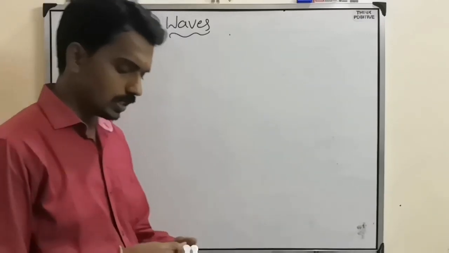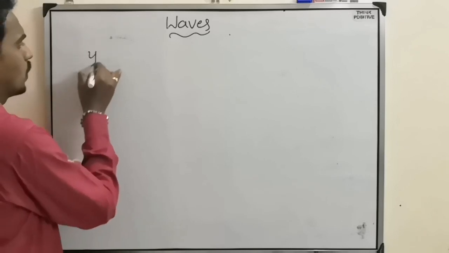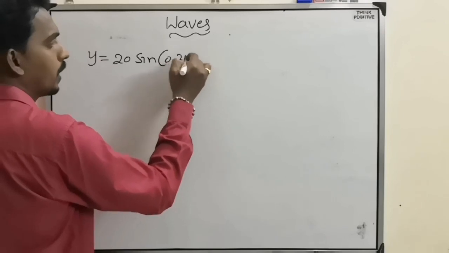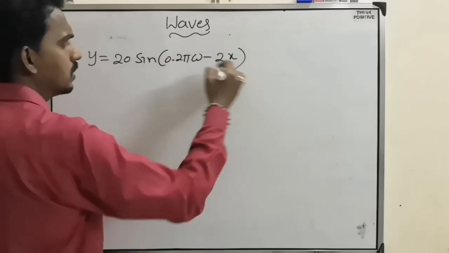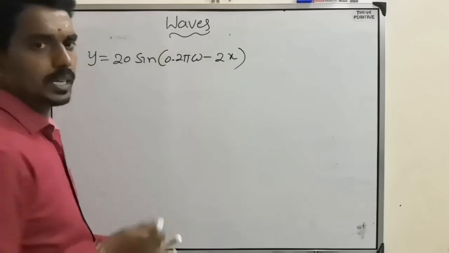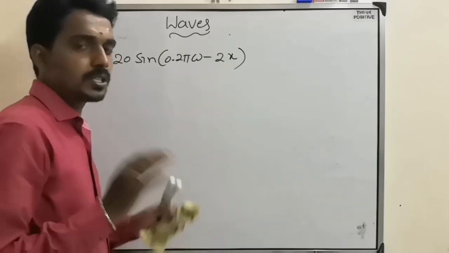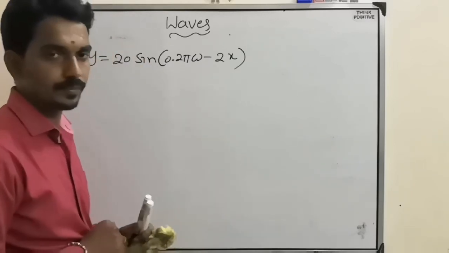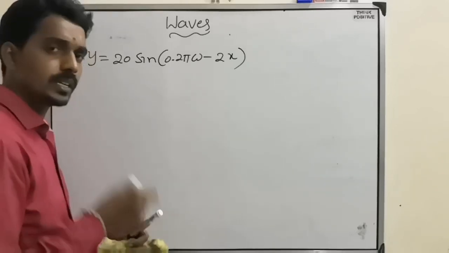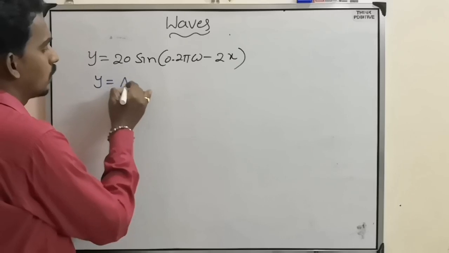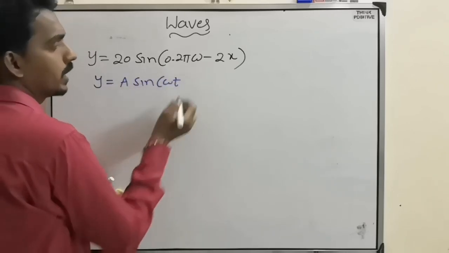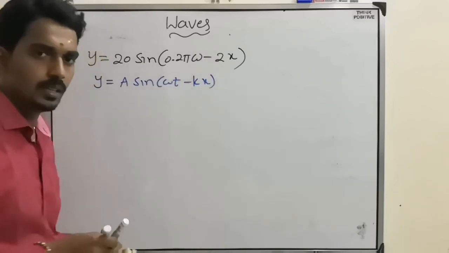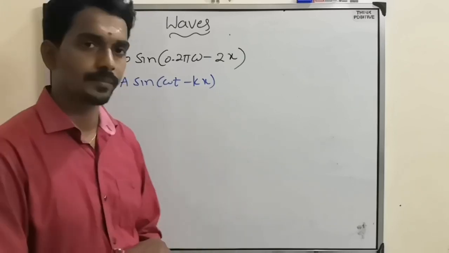So one equation is there. What is that equation? Take for example y equals 20 sin(0.2π t − 2x) something. When they give one equation, the first thing you have to do is compare it with the general equation. What is the general equation we have? y equals A sin(ωt, either plus or minus, as they have given minus kx). This is the first step you should do.